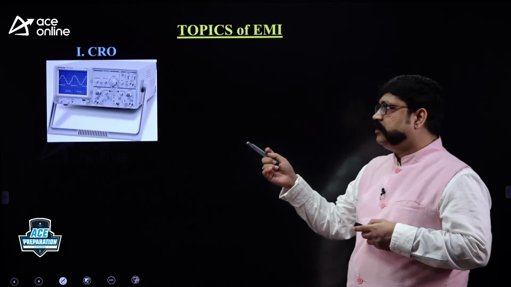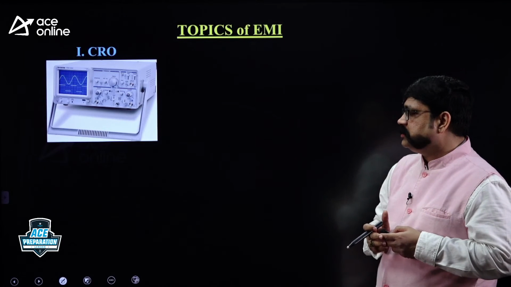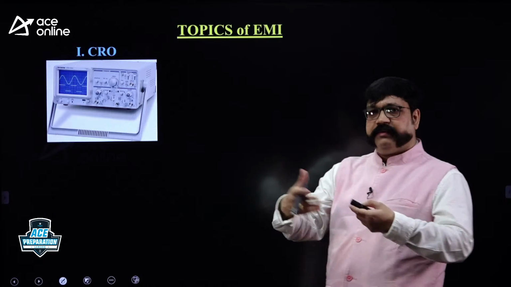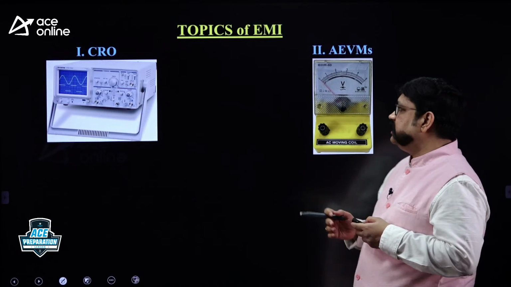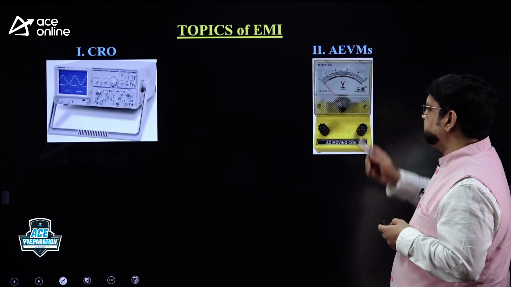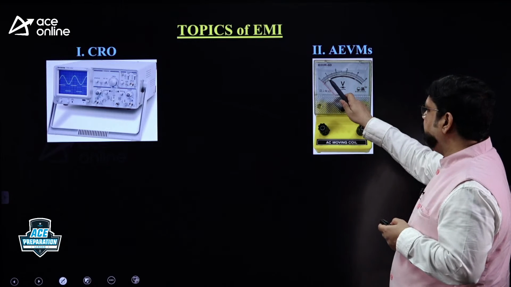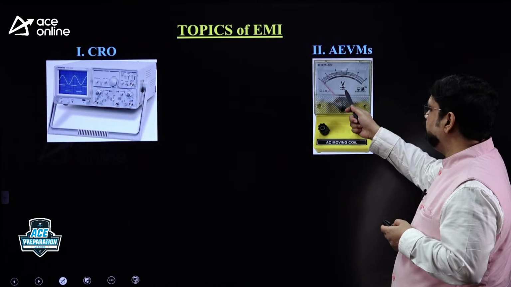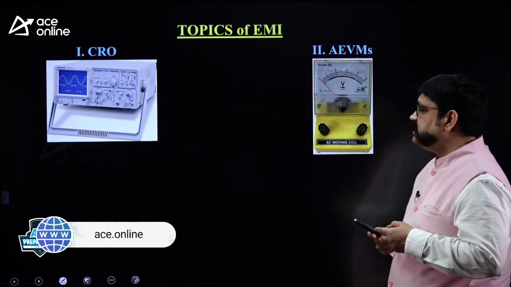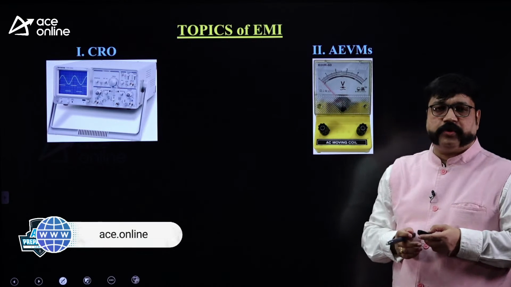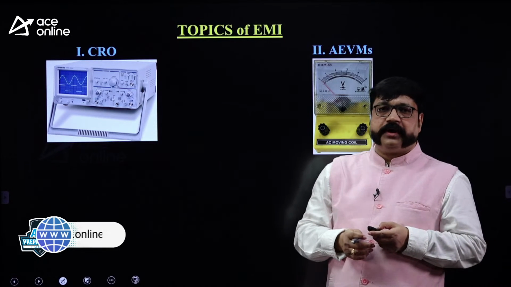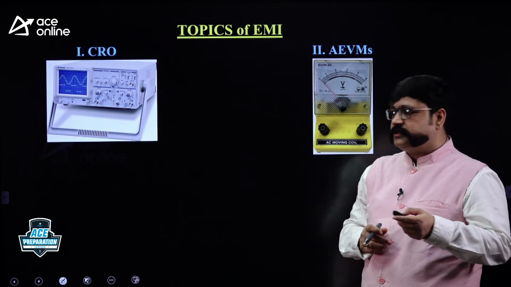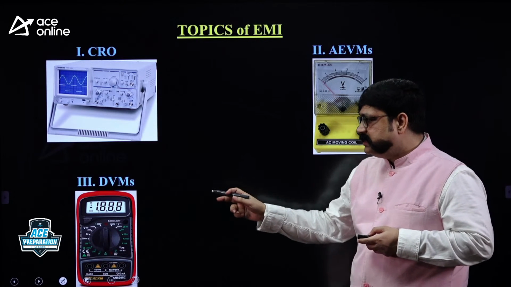One is the cathode ray oscilloscope, which you call in short form CRO. Later I will elaborate. First you see the table of contents. One is CRO. Another one is electronic voltmeters. You see here there is a pointer deflecting over a calibrated scale, a voltage calibrated scale. So this is an analog electronic voltmeter. Actually I mentioned the AC moving coil type, that is a rectifier type instrument. Later I will elaborate.